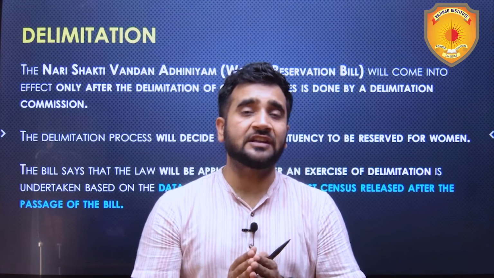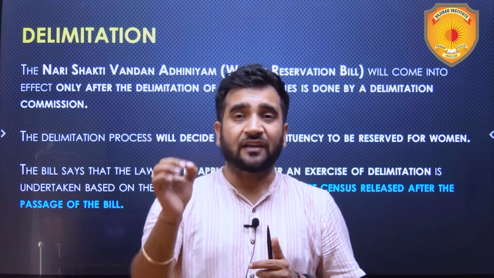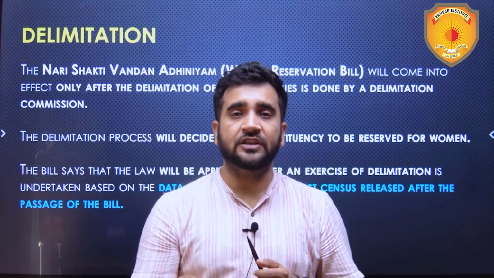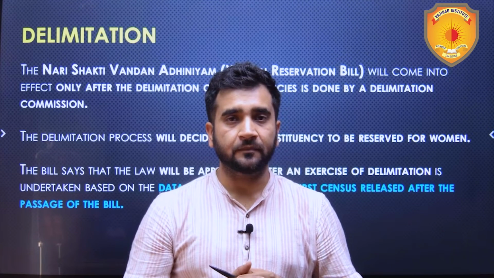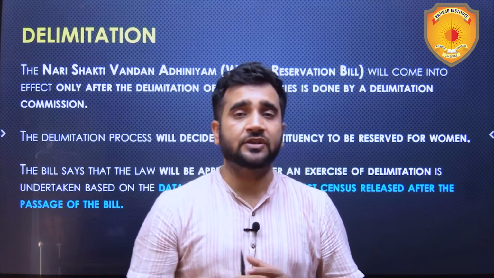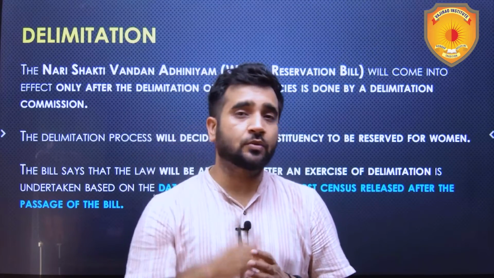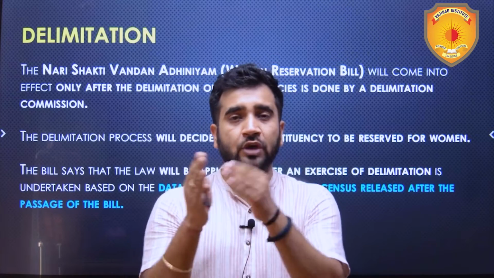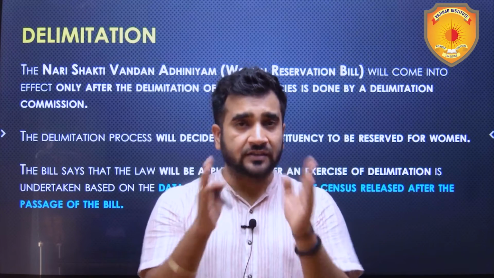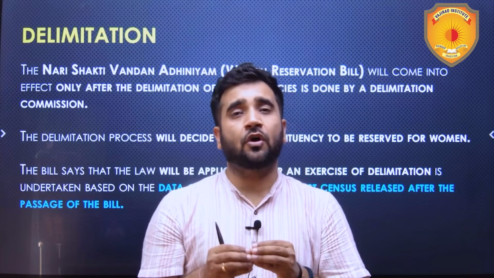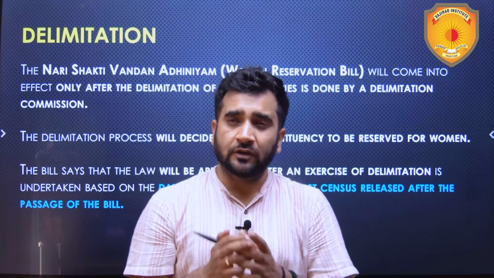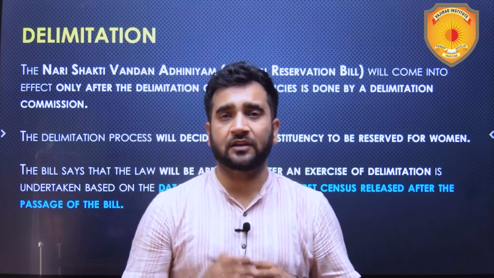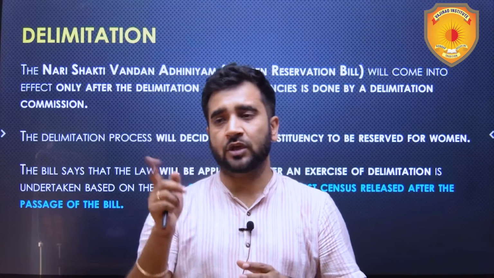So it was decided in 1976 that from now on we are freezing the number of seats in Lok Sabha at 543. And this freeze was till 2001. In 2001, the government again passed a law in which it froze the seats till 2026, that is 25 years from then. Why was 2026 chosen? Because there was an inherent assumption by the government that with the current situation of the family planning programs we have, it will take another 25 years to reach the scenario where the birth rate is equal to the death rate. That is why 2026 was chosen.